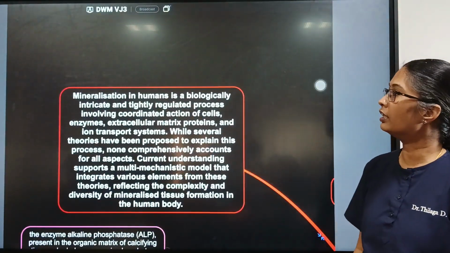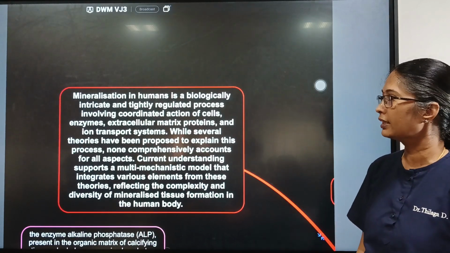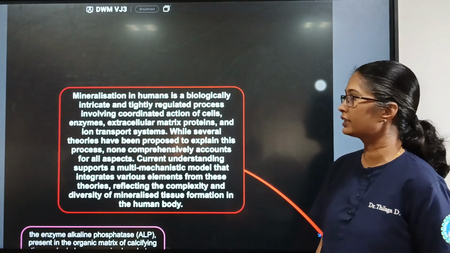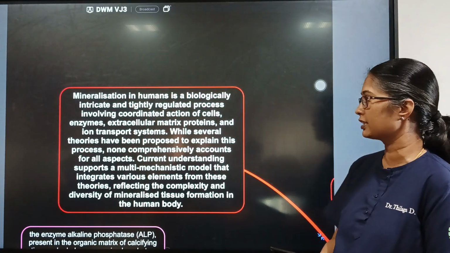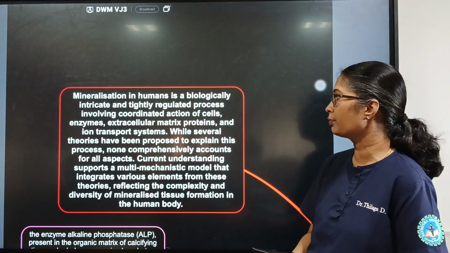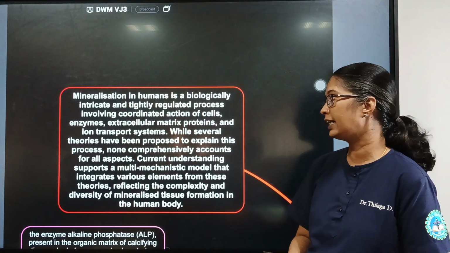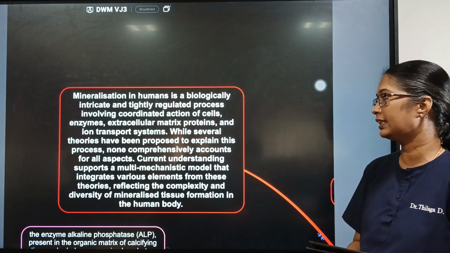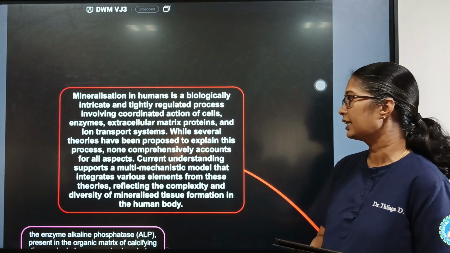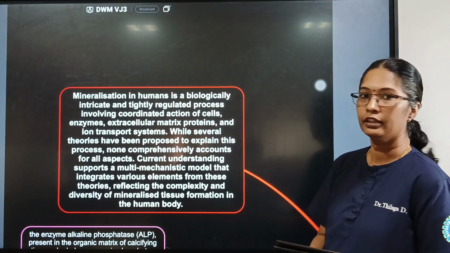So mineralization in humans is a biologically intricate and tightly regulated process involving coordinated actions of cells, enzymes, extracellular matrix proteins, and ion transport systems. While several theories have been proposed to explain this process, none comprehensively accounts for all the aspects. So current understanding supports a multi-mechanistic model that integrates various elements from these theories, reflecting the complexity and diversity of mineralized tissue formation in the human body.